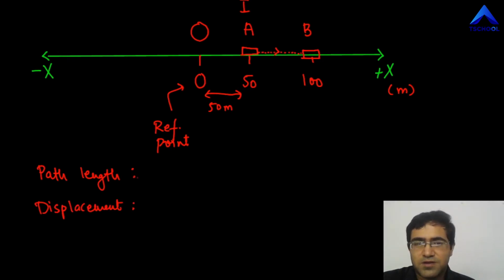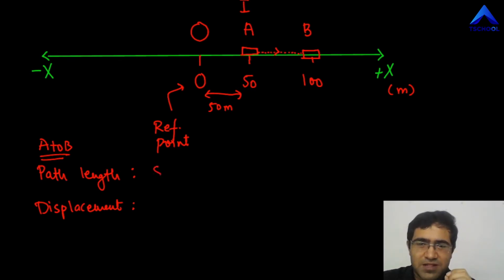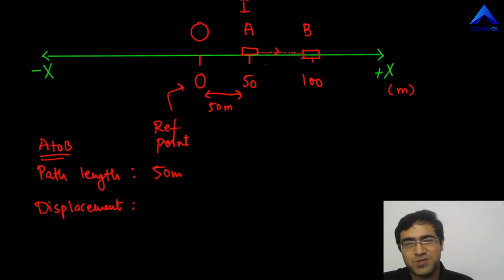Let's start. Here we are talking about the ant going from A to B. So when the ant goes from A to B, the path length is obviously 50 meters, because I'm sure I don't even have to explain this to you. To walk from 50 to 100, you need to walk by 50 meters. That's as simple as it could be. Now let's talk about displacement.